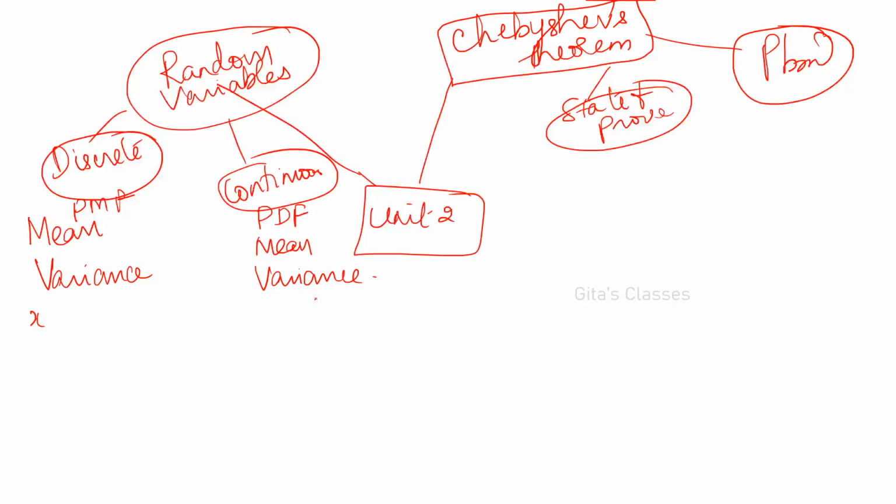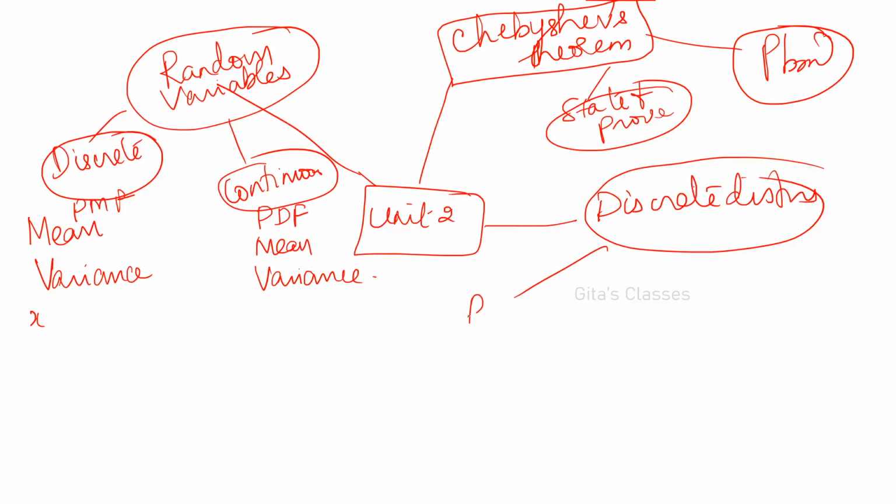This is the first part of unit 2, which is over. Next is distributions, discrete distributions. In discrete distributions we have binomial, Poisson, and geometric.